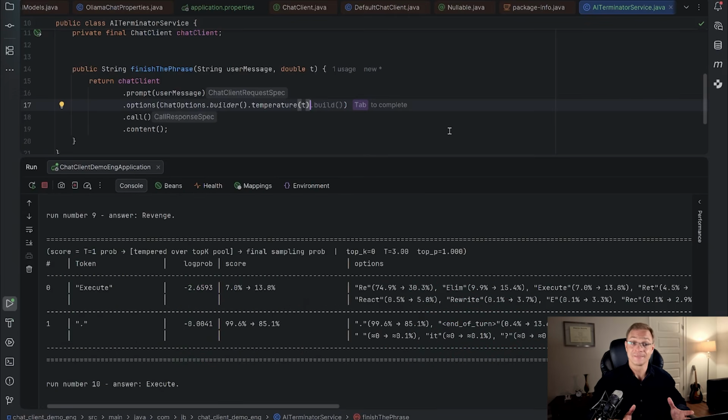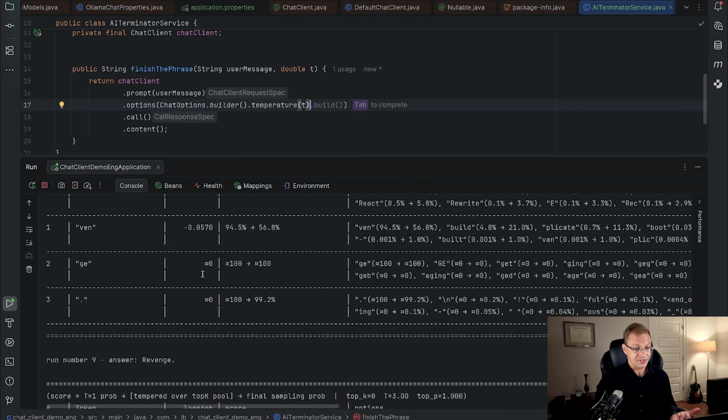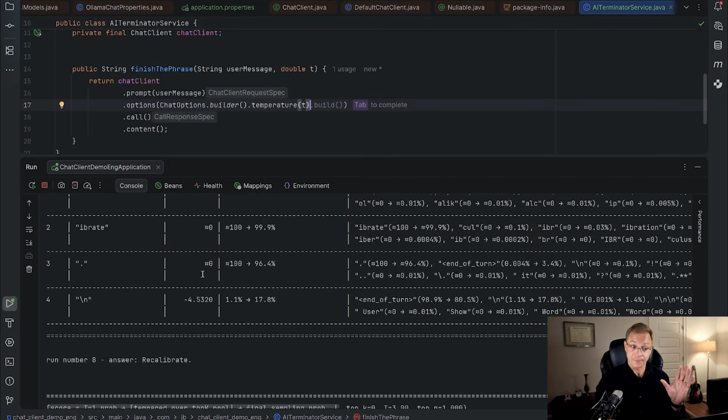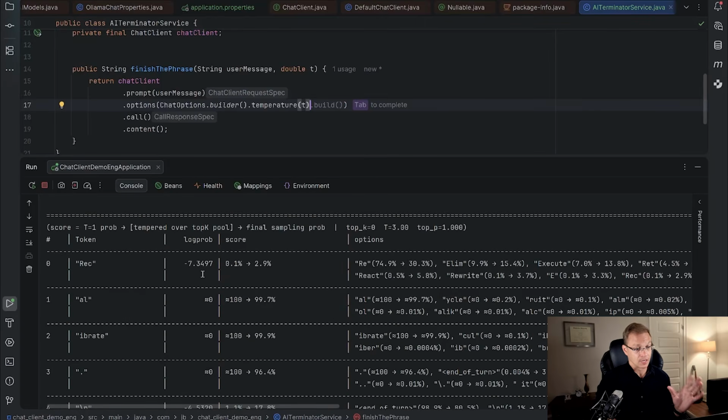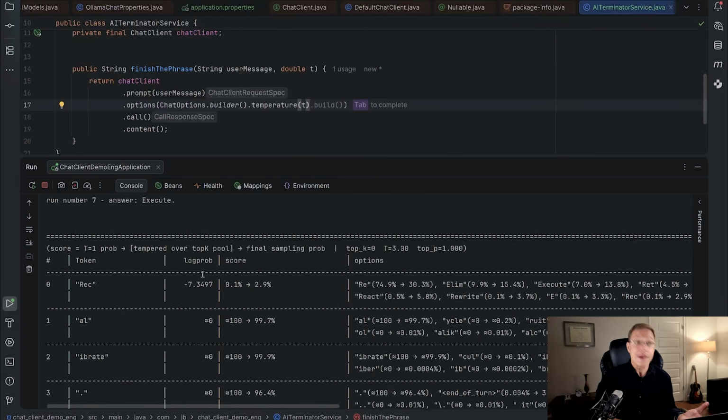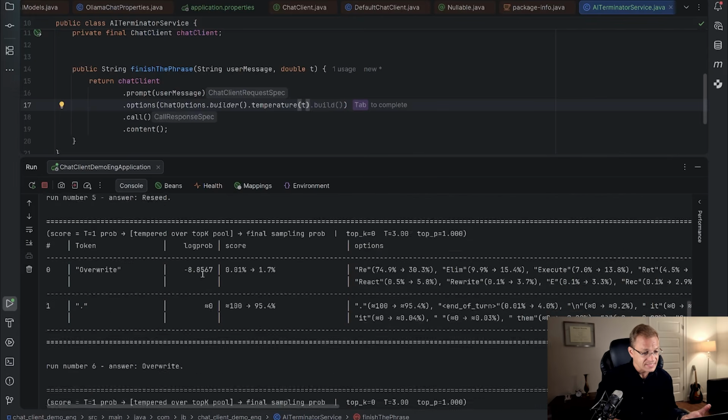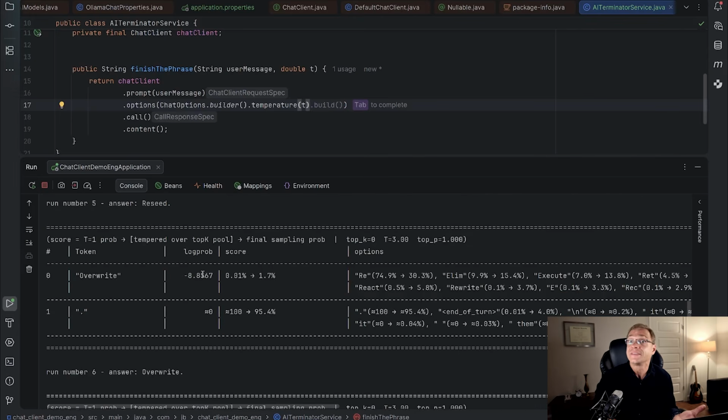But it seems like it does make a difference. We can see very strange answers. It's sometimes, again, revenge. But it can be recalibrate or execute, overwrite. So it seems like temperature 3 is really working, and we can see that the top K is 0. So it's like we didn't set it at all.